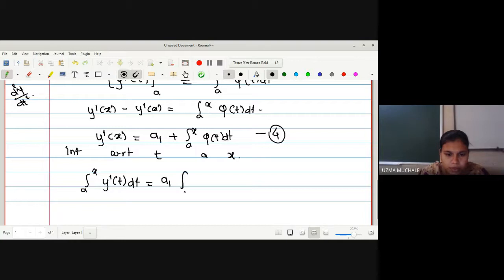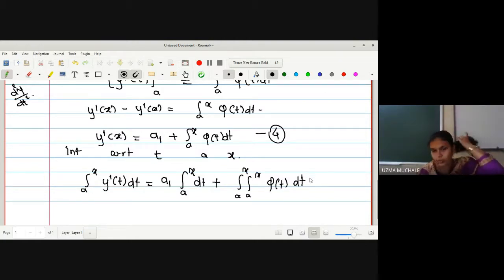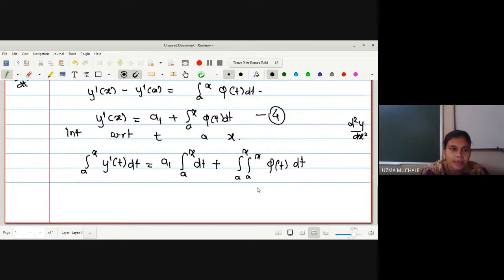We can keep the constant term outside, integration dt plus integration two times a to x phi of t dt. Or you may write integration one time, and here you can write dt raised to 2, just like our derivative d2y by dx2, that we say is second order. So here also we can have n times integration or dt raised to 2. It means that is 2 times integration.